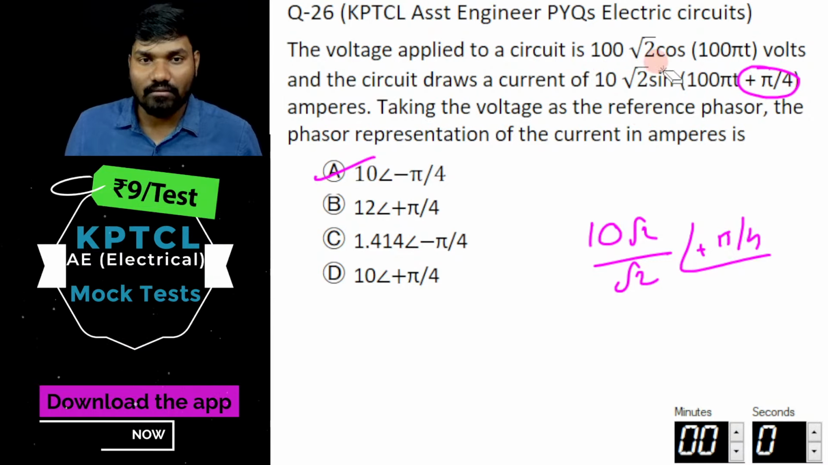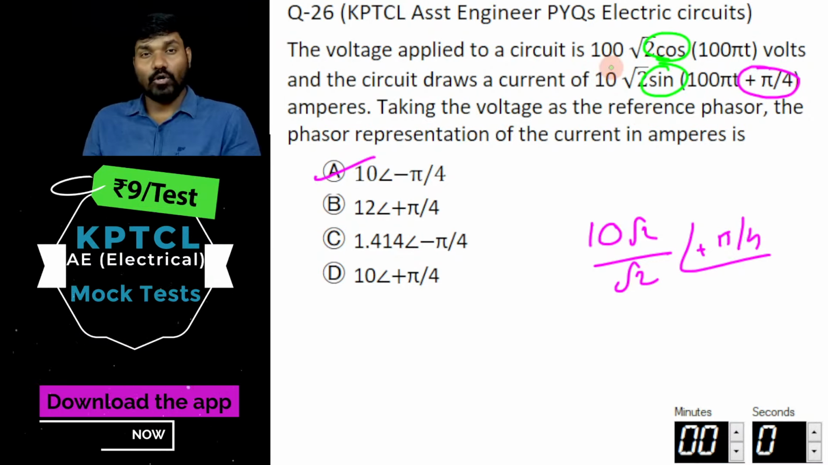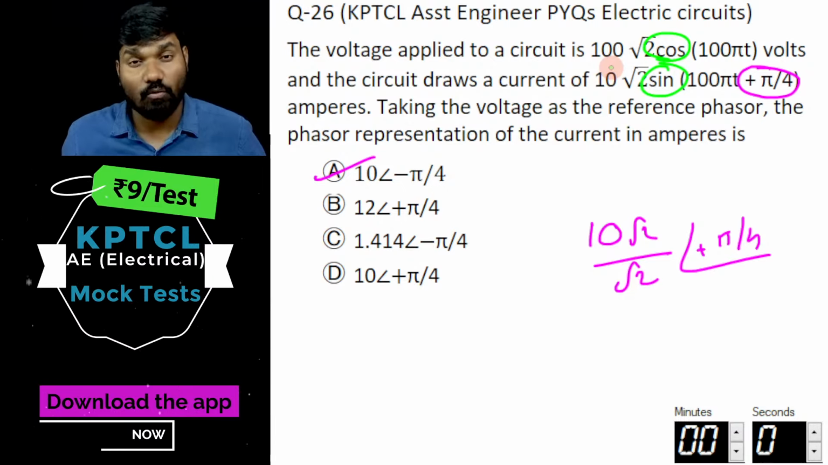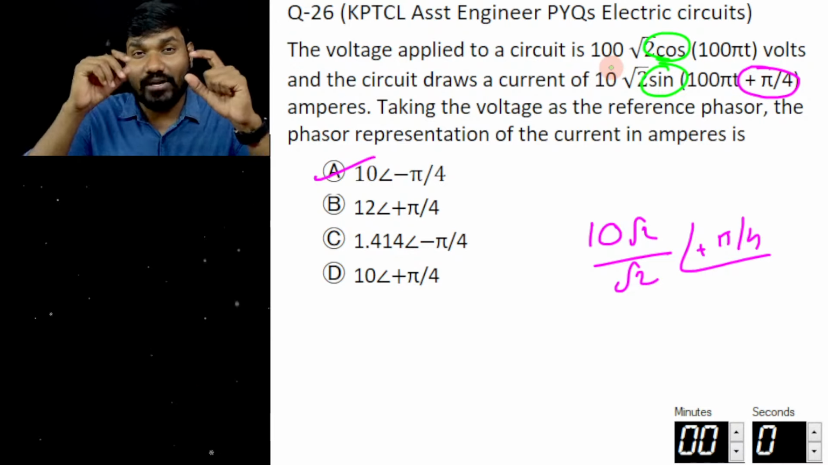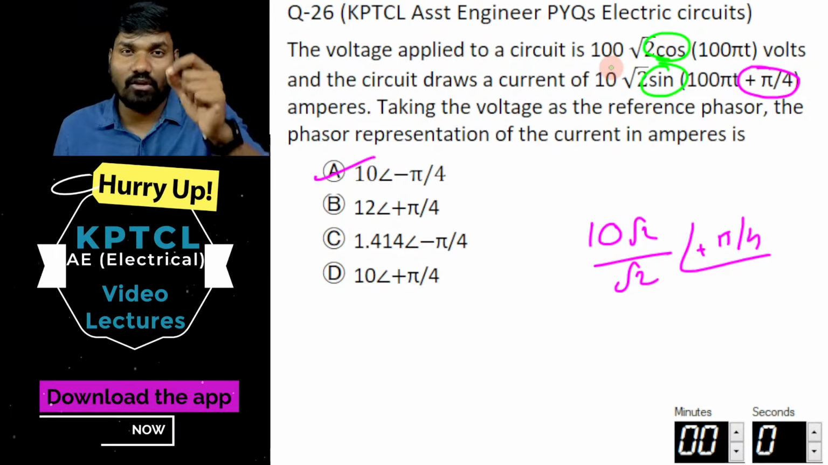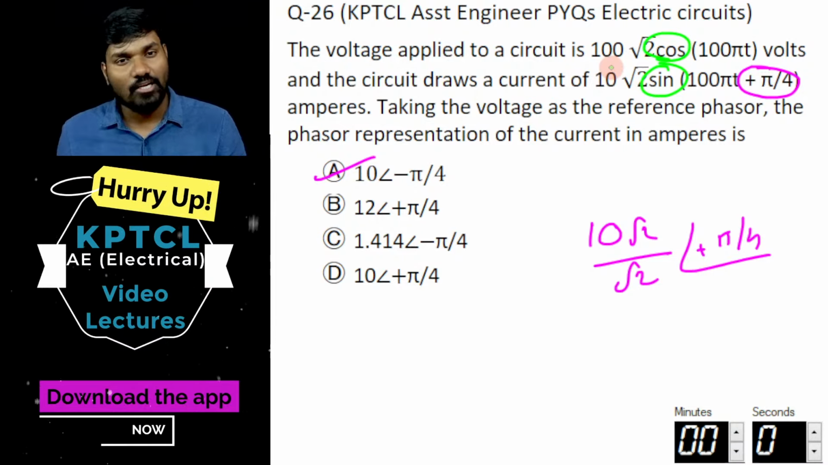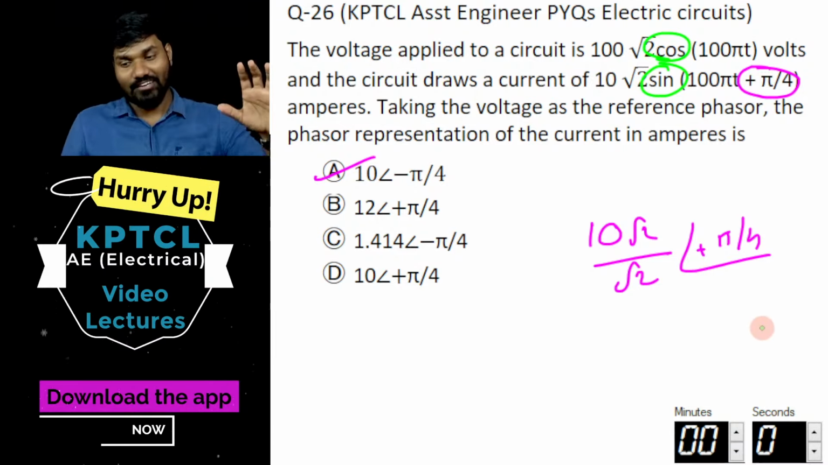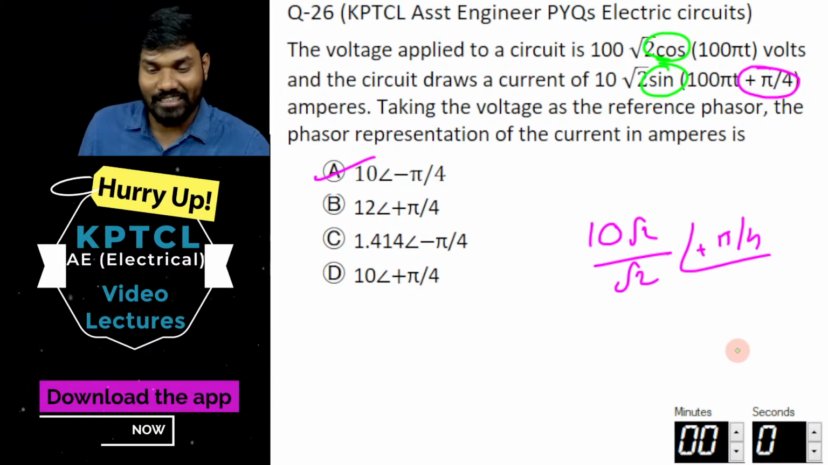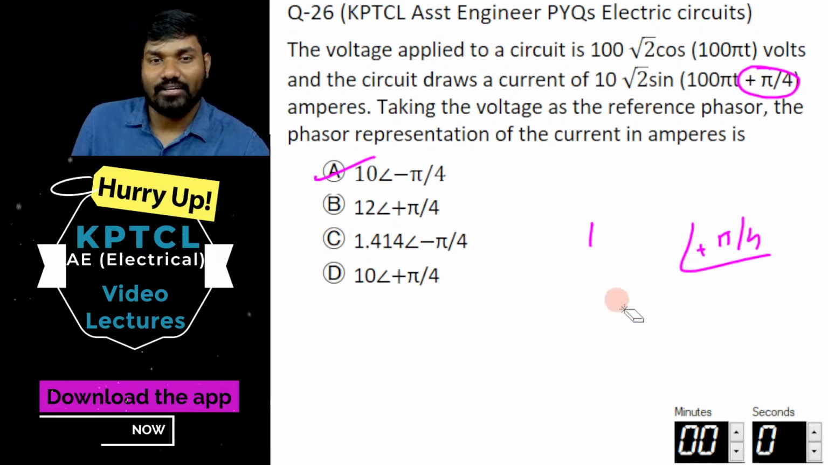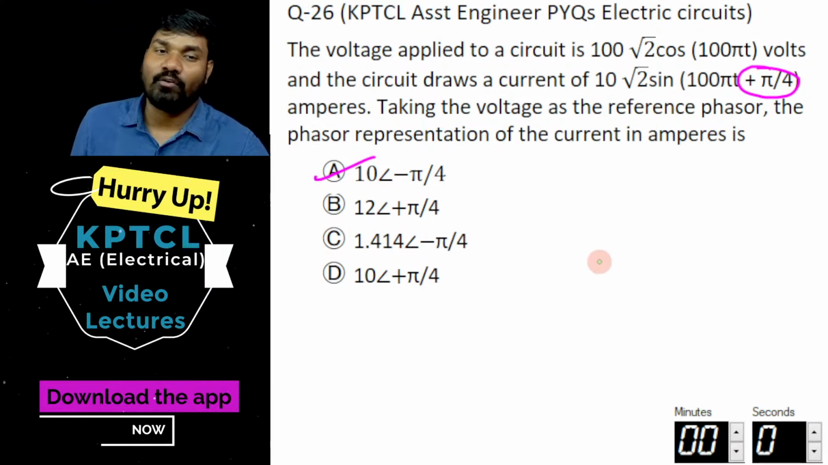It is wrong because this is a cosine and this is a sine. When you want to compare two phasors, you have to bring them into either sine or cosine, which you have not done. That's why it's gone wrong. Now, at least now, let's try to bring them to the same form.